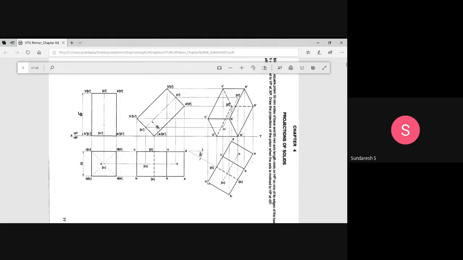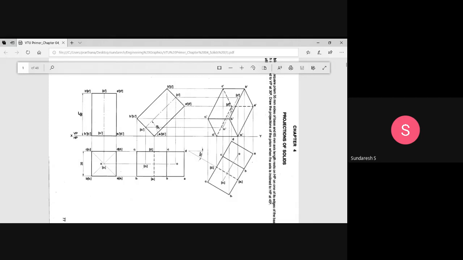See here, C1. C1 is away from the observer, but in this case, it is forming an outline. Outline means C dash, C1 dash, D1 dash, A1 dash, A dash, B dash. This will form an outline from the top. Okay, so the outlines cannot be invisible lines. Whether it is invisible or visible, everything should be considered as a visible line only. So therefore, here we are joining CC1 with a continuous line.